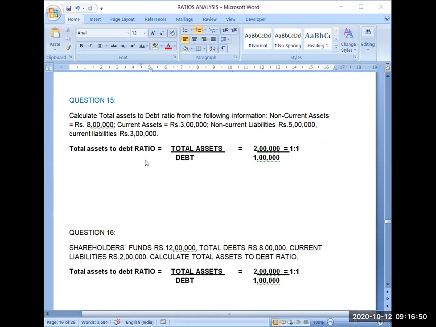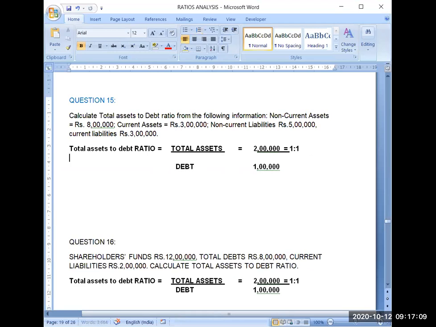If I want to calculate the total assets to debt ratio, first I have to write the formula. Total assets to debt ratio is equal to total assets upon debt. By writing this formula I know that I have to calculate these two amounts in this question.